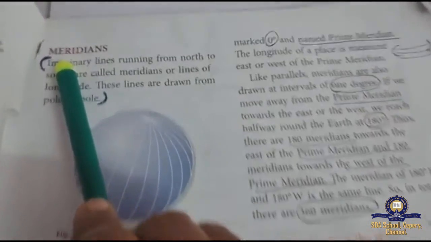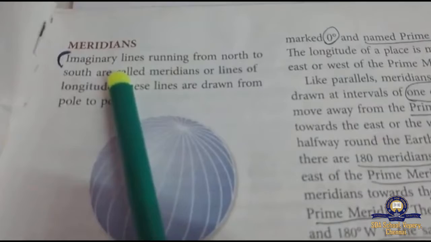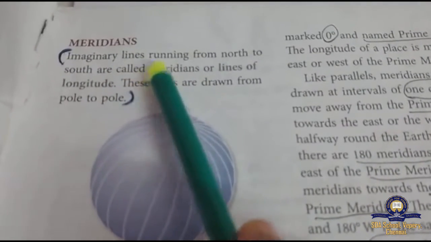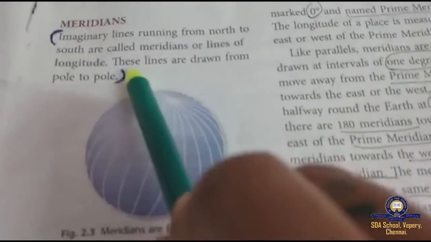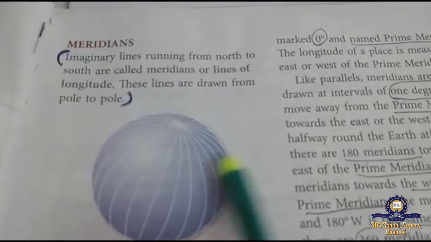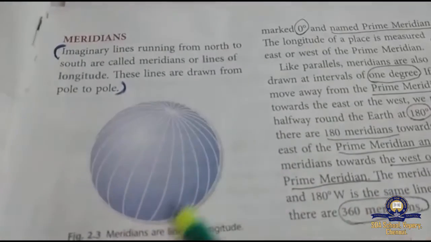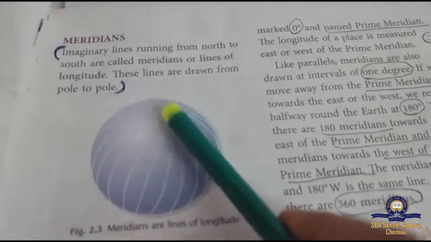Now let us revise meridians. What are meridians? These meridians are the lines running from north to south. Parallels go this way, west to east. This is north to south.